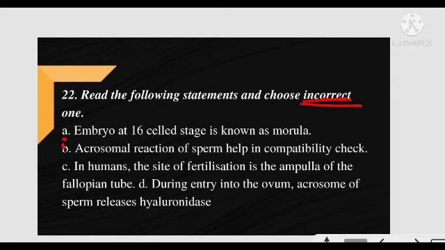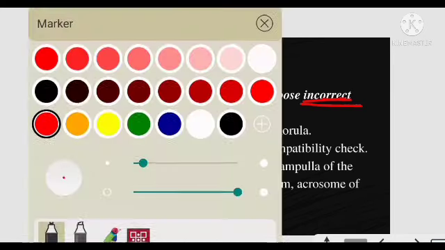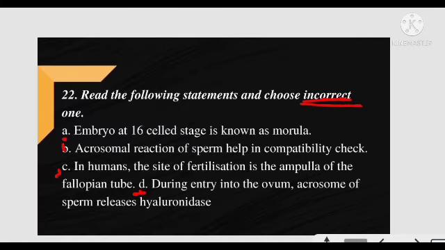Option A, option B, option C and option D. And the correct answer is option number C, because the site of fertilization is not fallopian tube but it is ampulla isthmic junction. Next question.